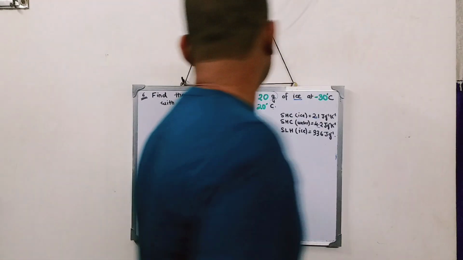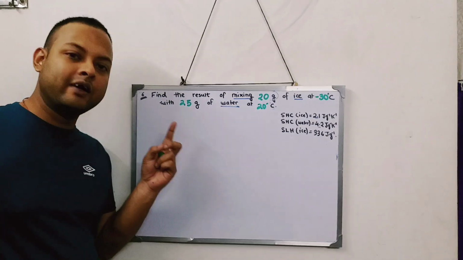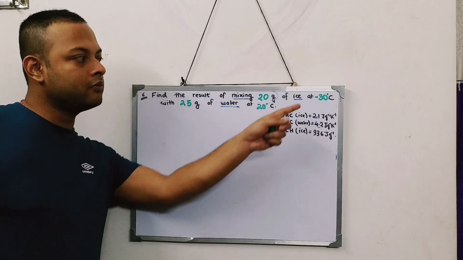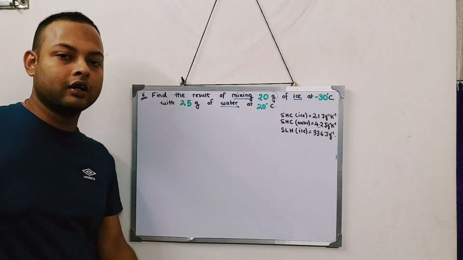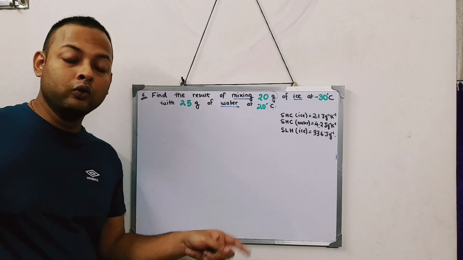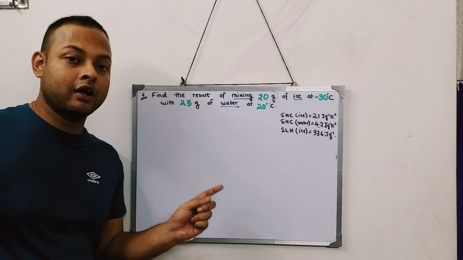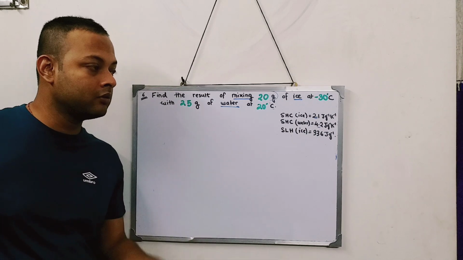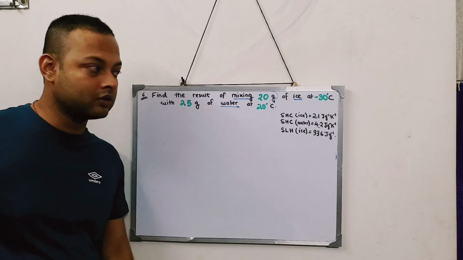So in this sum, in this question, it is the same question, but the numbers are changed. I have changed the numbers to 20, -30, 25 and 20 gram. So you have to solve this sum looking at how I have done the previous sum and send the answer. You have to send the answer because your internal marks will be assessed on the homeworks also.